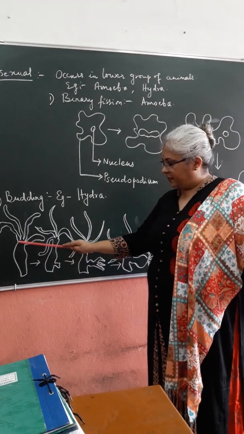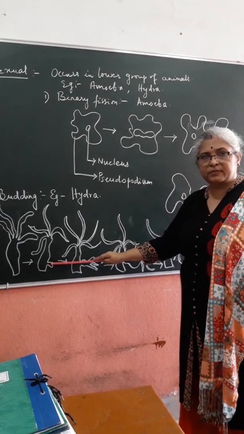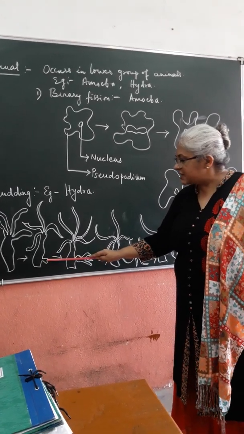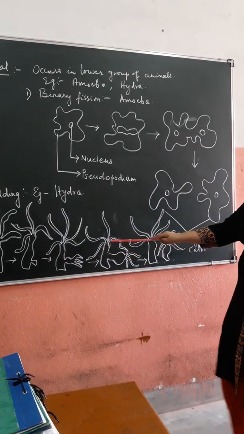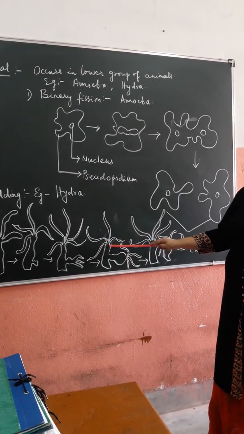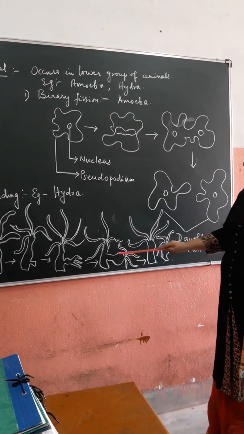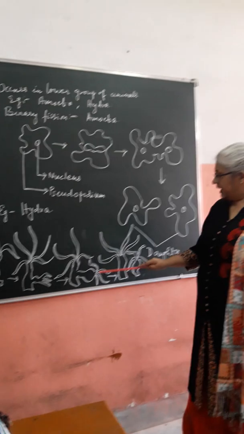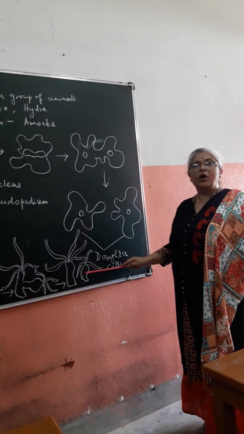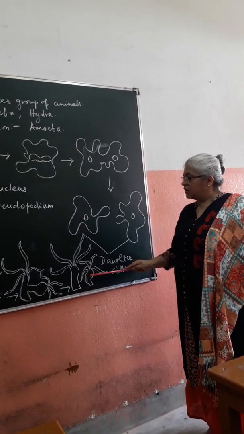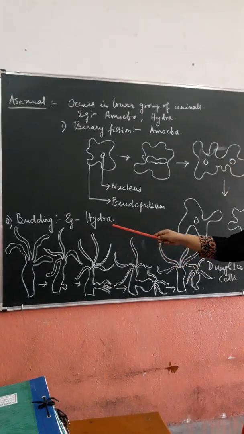body of the Hydra. Now in this body itself, we notice the development of one outgrowth which is called a bud. This bud gradually develops and takes the shape of a new organism exactly similar to the mother Hydra. Once the full organism is developed within the body of the mother Hydra, it gets detached from this body and forms a new organism. So this is how asexual reproduction in the form of budding occurs in Hydra.